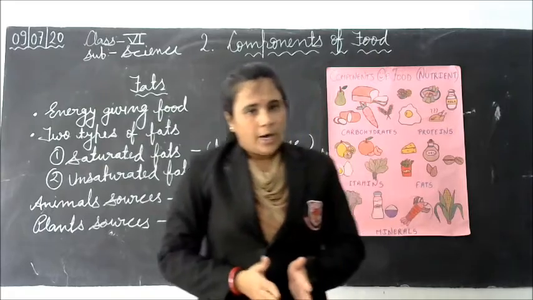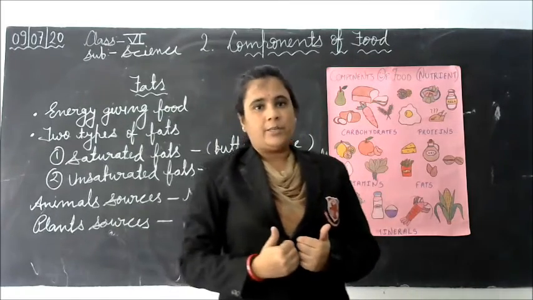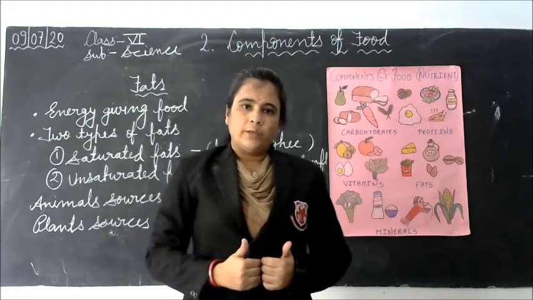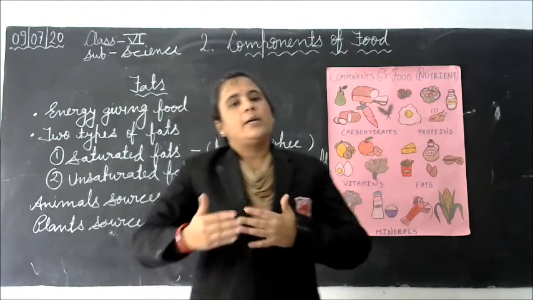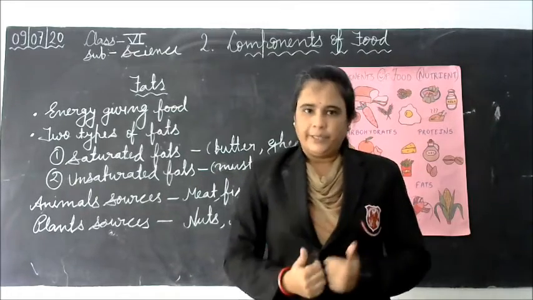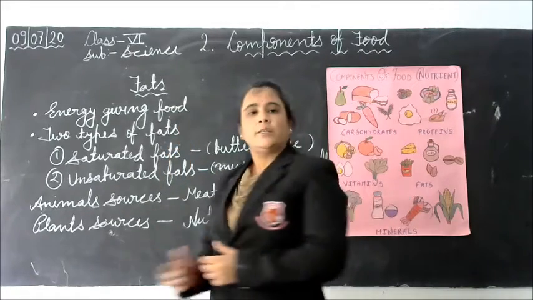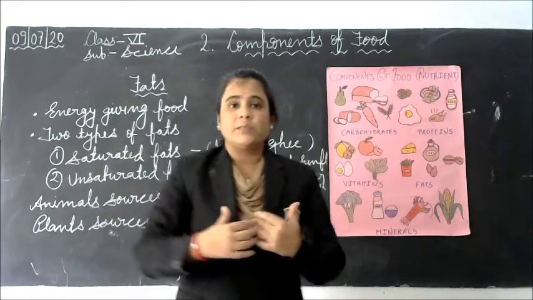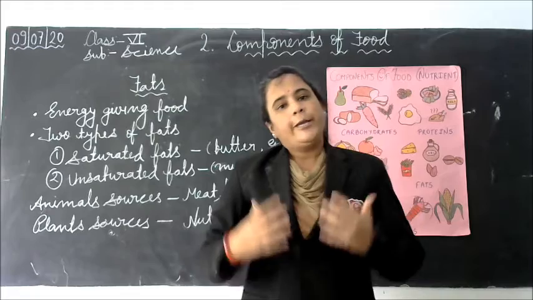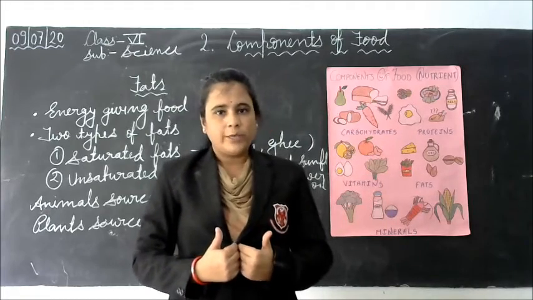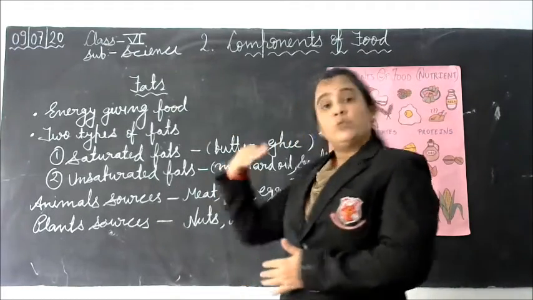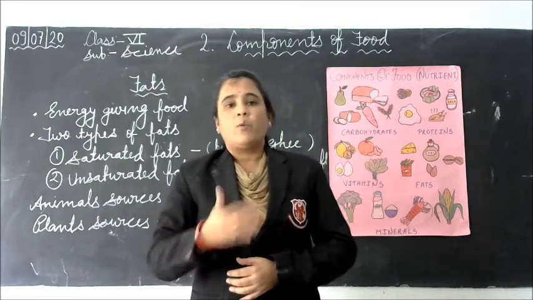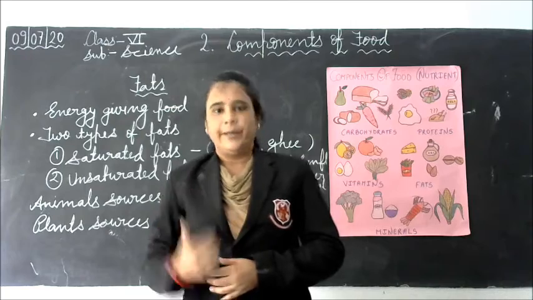Carbohydrate gives us instant energy because carbohydrate is soluble in water and our body absorbs it very easily, but fat is not soluble in water and it is deposited or accumulated in our body. We use this stored energy whenever our body needs it.